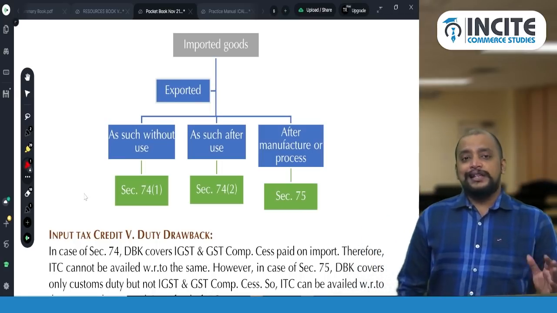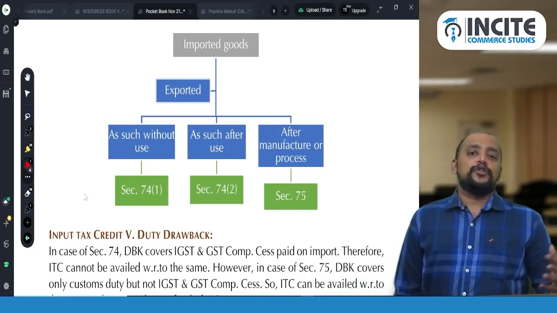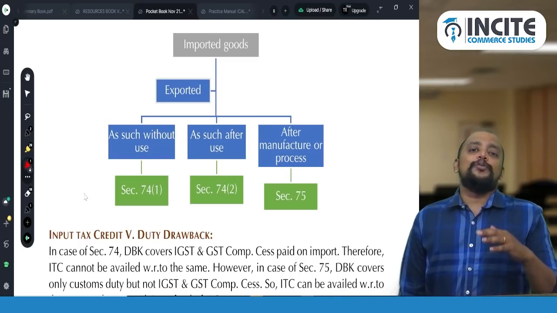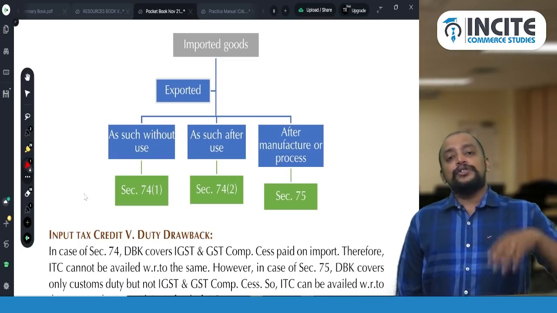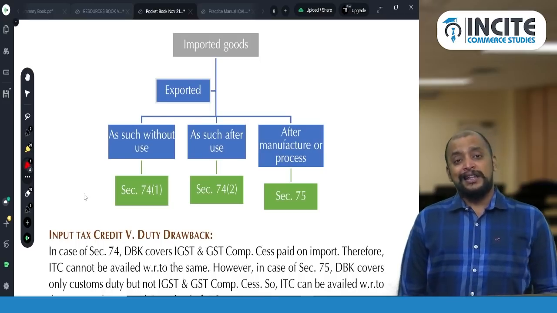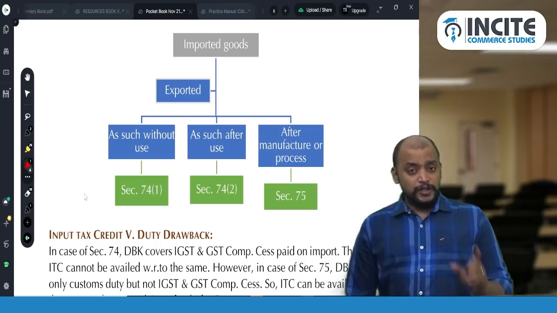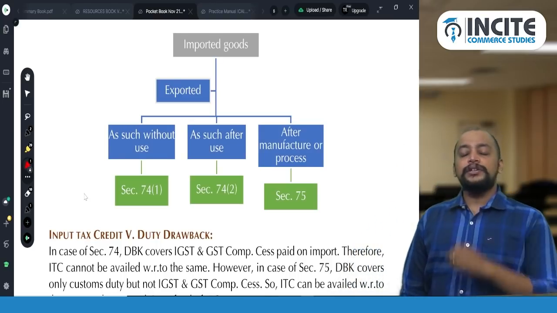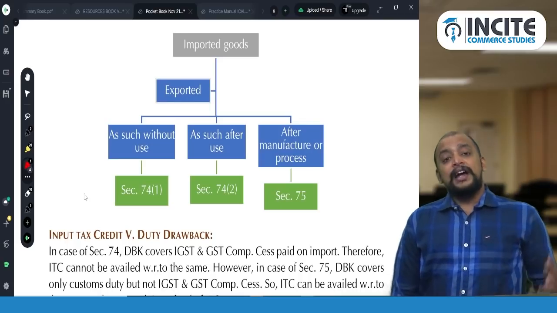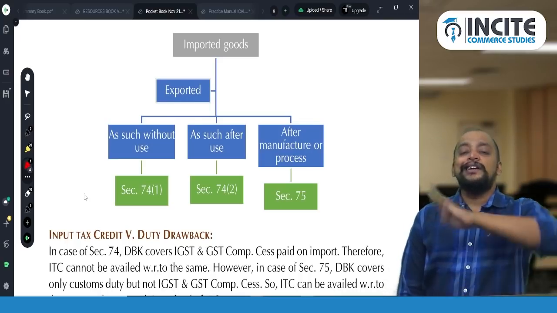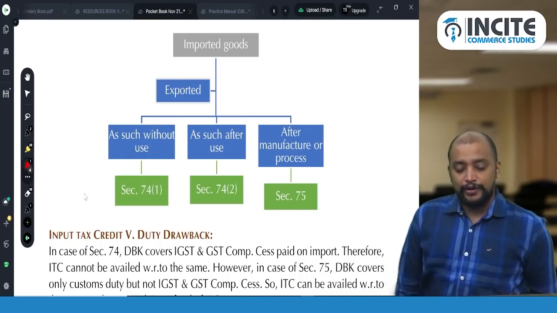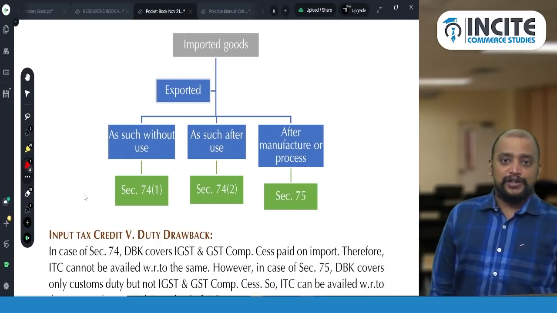to use. Example, a person imports a robot to display it in an exhibition, and once the exhibition is over, that robot is taken outside India. That is known as imported goods exported as such without use. Then another case is imported goods exported as such after use. Say for conducting an F1 race in India, some cars are imported, and after completing the race in India, those cars are exported back. That is known as imported goods exported after use. Okay. So that is section 74 subsection 2.